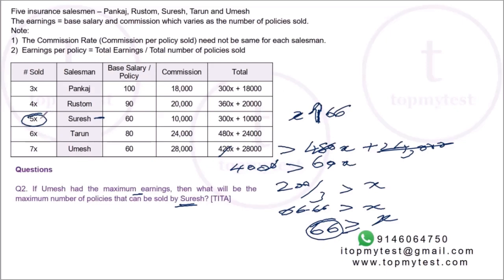Maximum number of policies which can be sold by Suresh is 5 times x. 5 into 66, 330. Right? Job done.